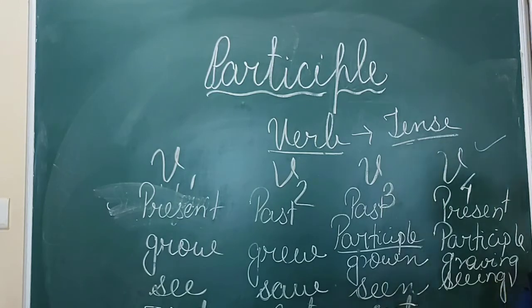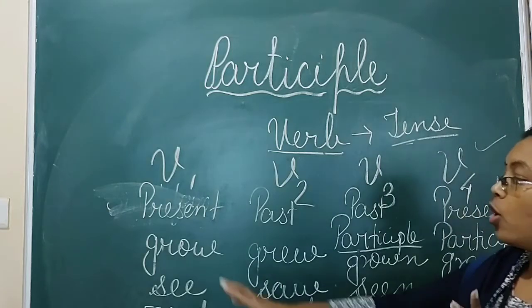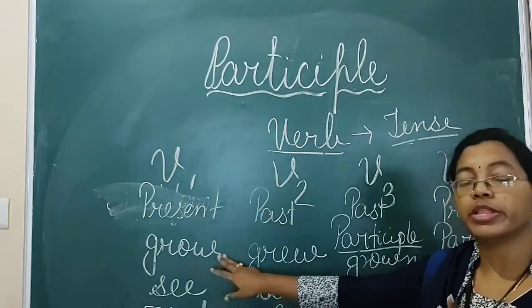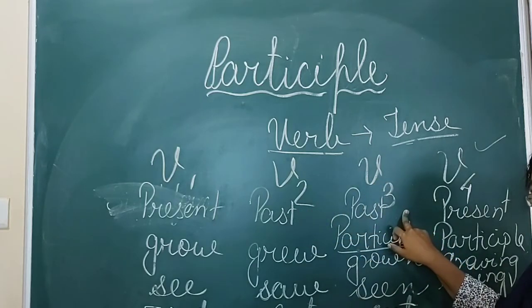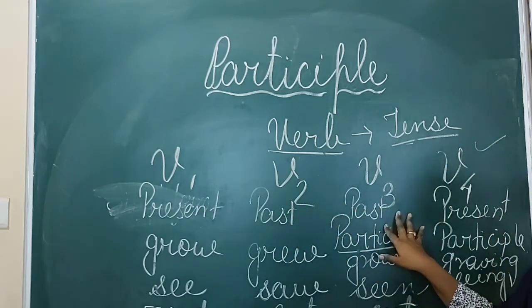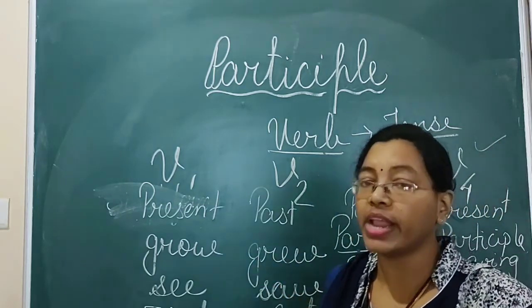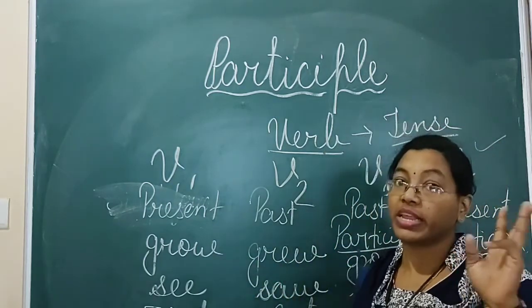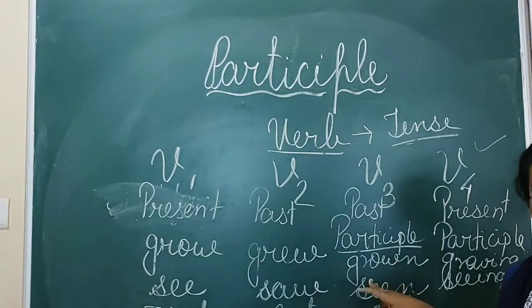So here this is the only thing you want to remember: first of all, regular verbs and irregular verbs. Regular verbs mean whatever the word will be there, you only have to use the ed form in past and past participle. But when we are coming to the irregular verbs, three different types of forms will be there. First, only the vowels will be changed.